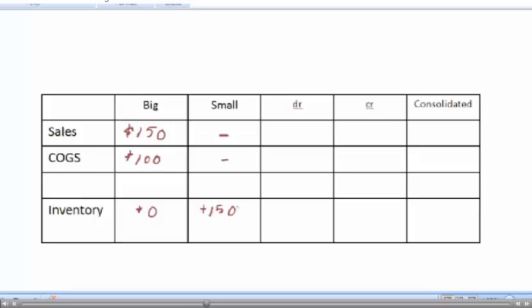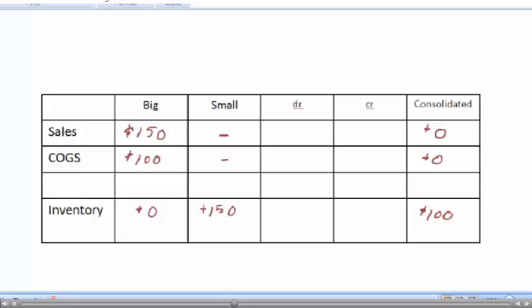So let's think over here in the consolidated statement. How do we really want things to look? Well, we're going to say that sale never took place because that was intercompany between two companies that control each other. So that sale didn't happen. So we need that number to end up at 0. Because that sale didn't happen, we're going to say the cost of goods sold didn't happen since no goods were sold. And we want the inventory number to end up not at $150 but at $100 because that was the original cost of the inventory to this consolidated entity. When Big bought the inventory, they paid $100. This company, Big and Small together, have never paid anyone else $150 for that inventory.